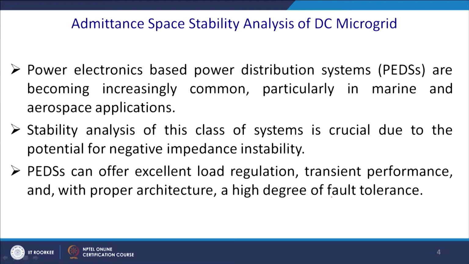The power electronics based power distribution systems, in abbreviation PEDS, are becoming increasingly popular in marine and aerospace applications. We have a submarine that requires DC propulsion and all those things.